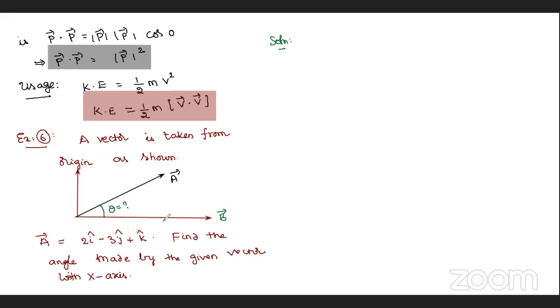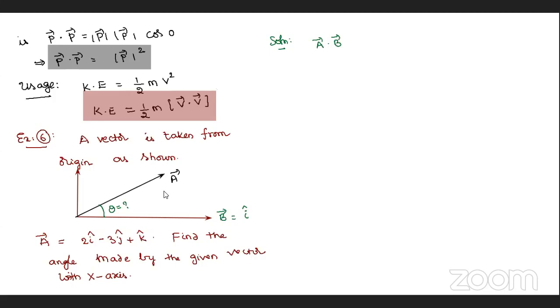Why? Because he asked for the angle made by the given vector with the x-axis, with its direction. The direction of the x-axis is measured with I cap, j cap or k cap? It is I cap. Very good. So B bar I am taking as simply I cap. Now you can get the answer very easily. First, A bar dot B bar.